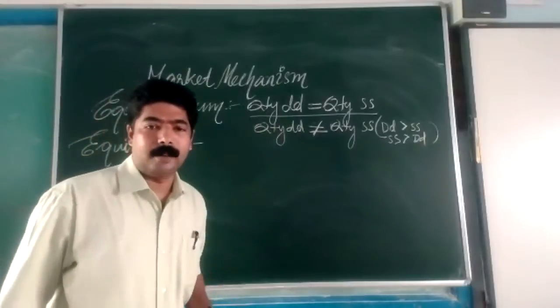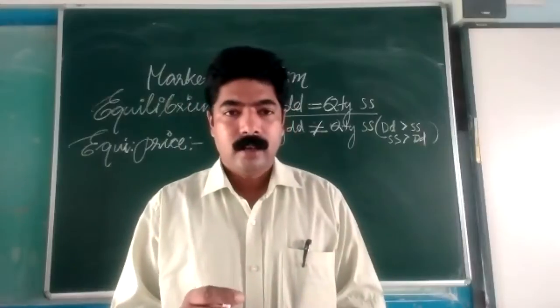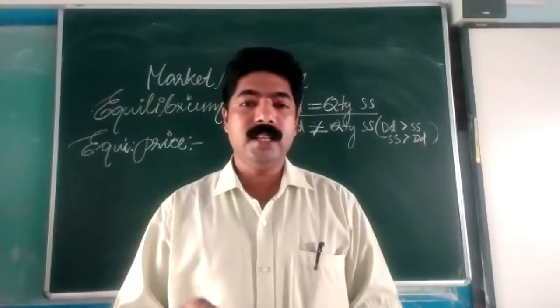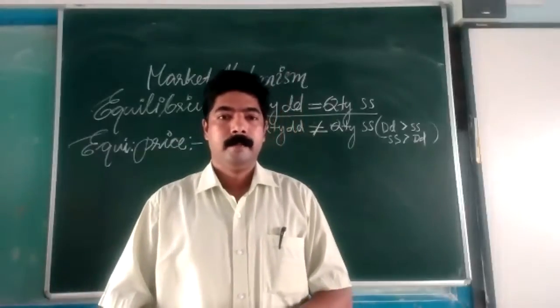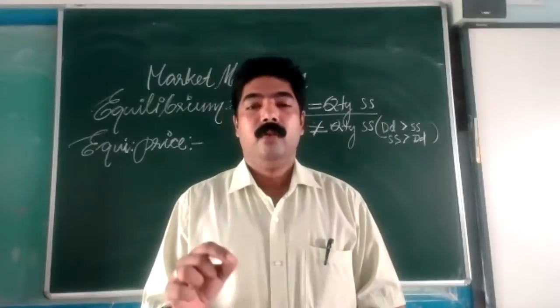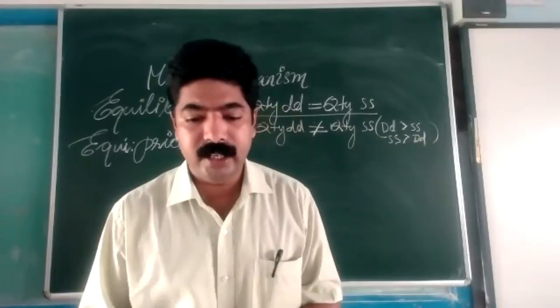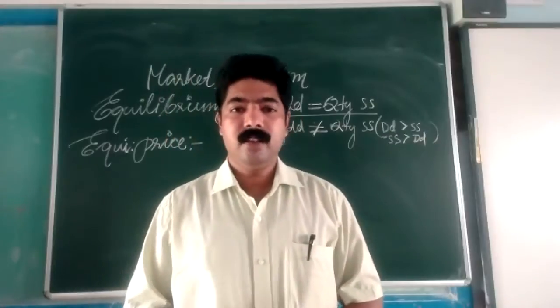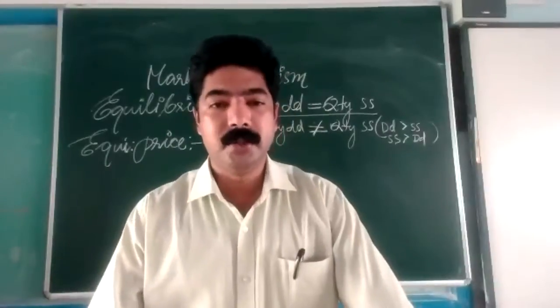With the help of demand and supply, what is meant by equilibrium price? It is the price at which consumers are willing to purchase the same quantity of a commodity which producers are willing to sell.